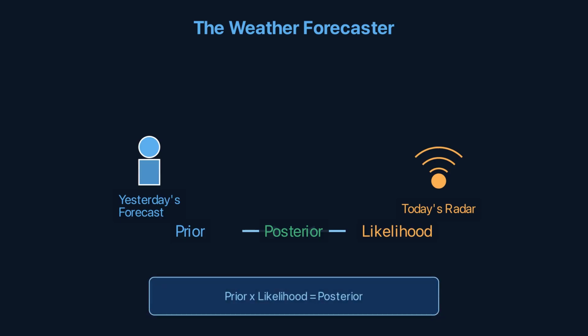The prior is what you believed before seeing the data. The likelihood is how well the data matches each possible state. Posterior is your updated belief. Welcome to the weather forecaster.